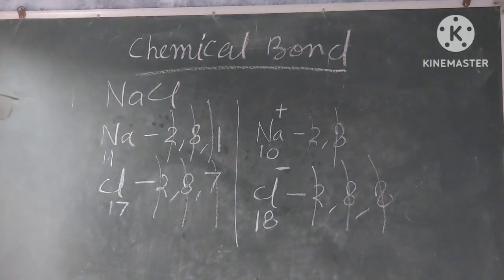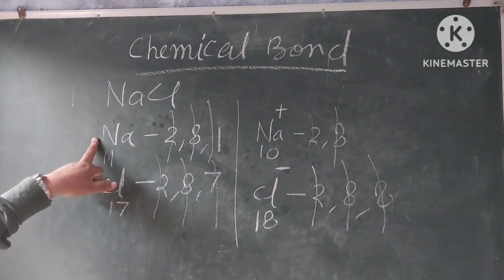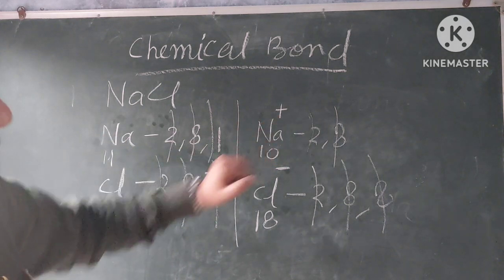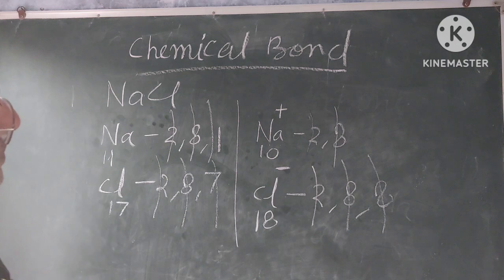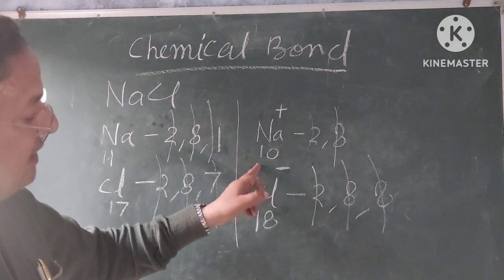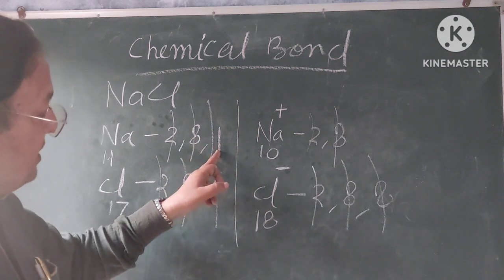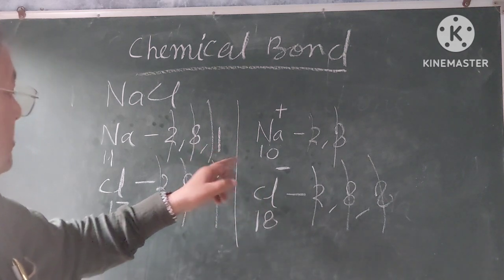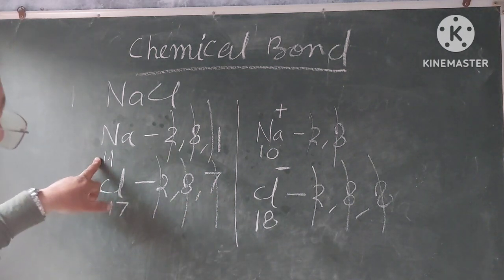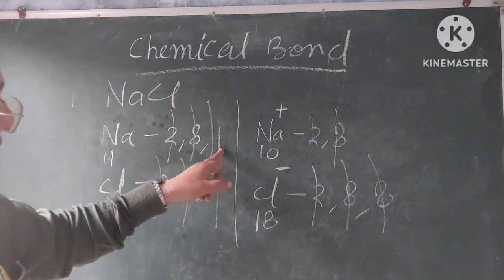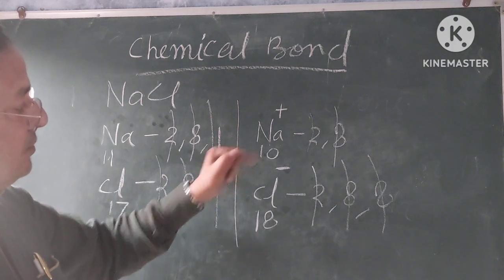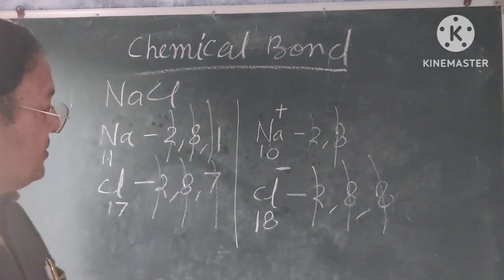My dear students, sodium generally, as an atom, loses 1 electron and becomes sodium Na plus. It means a sodium positive ion. By losing 1 electron from the outermost cell, it has a total of 10 electrons instead of 11. Earlier sodium was having 11 electrons. When it loses 1 electron from the outermost cell, the sodium positive ion now has 10 electrons.